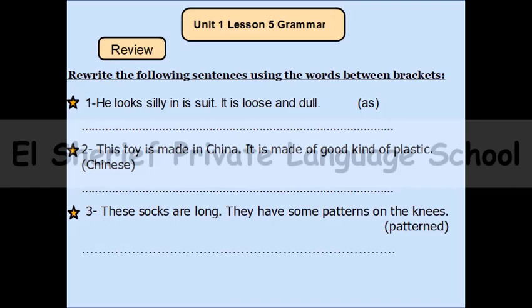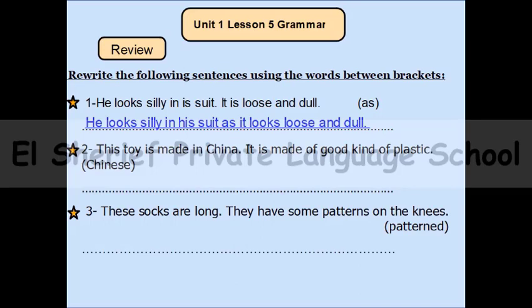Number 1, he looks silly in his suit. It is loose and dull. So we need you to use "as", and here you will use the word "as" with the meaning of "because". So here we can find that the answer is: He looks silly in his suit as it looks loose and dull. Do you remember the word loose? Yeah, so that's the right answer.